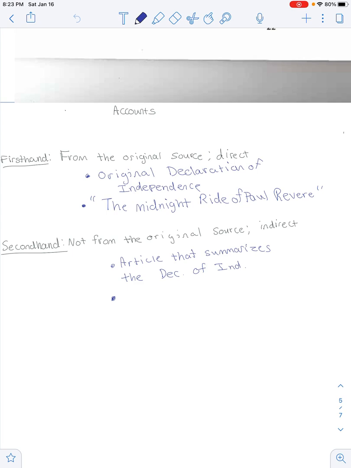So a first-hand account is from a time period, like if we're reading about the 1700s. If we found an article or something that was written by George Washington, if he wrote a letter or something, this would be a first-hand account. So let's say a George Washington letter that he wrote.